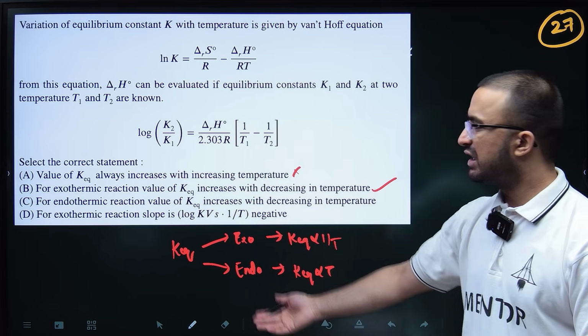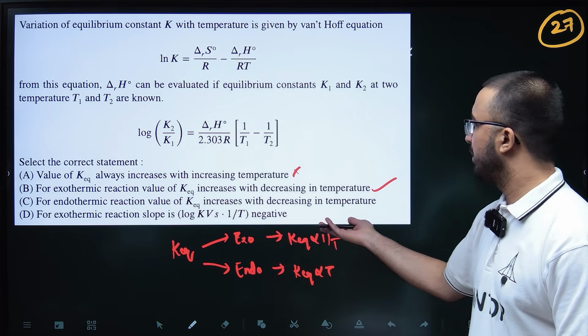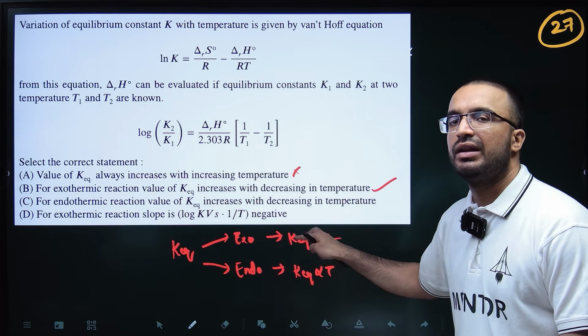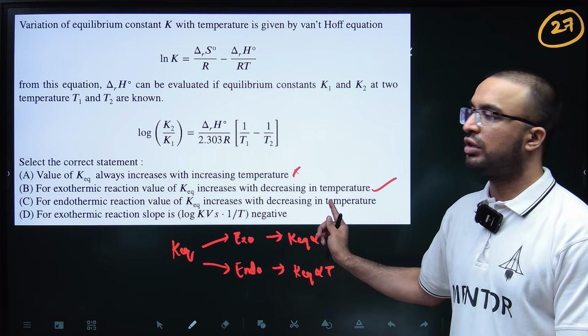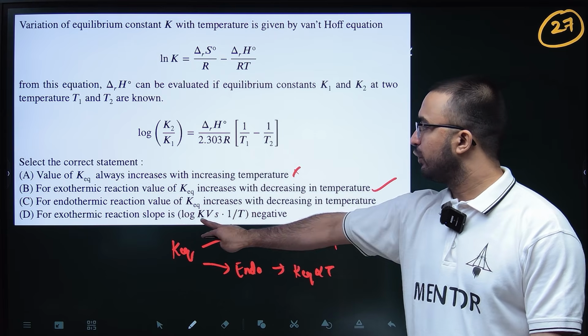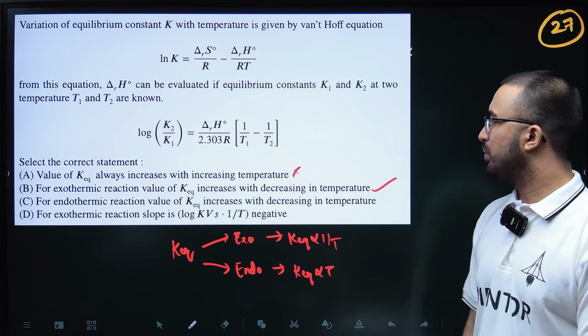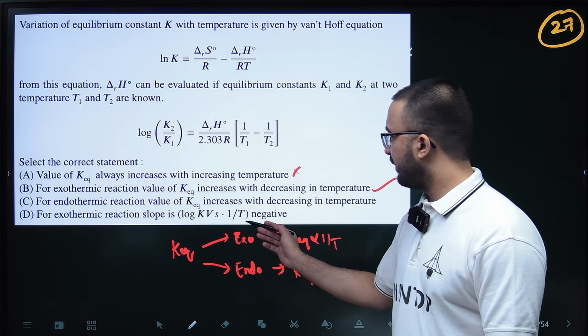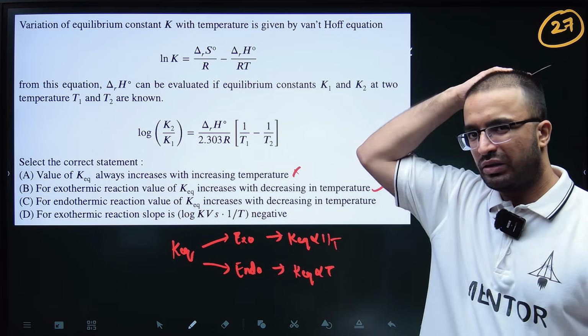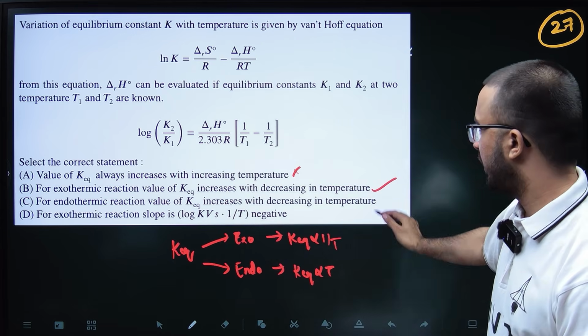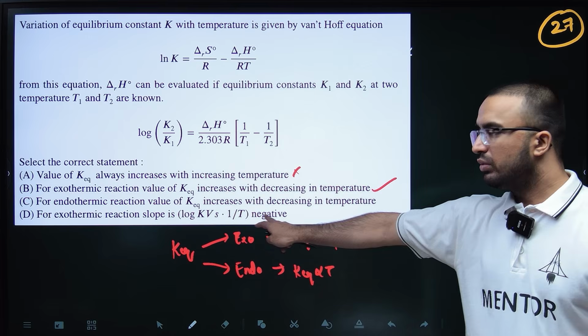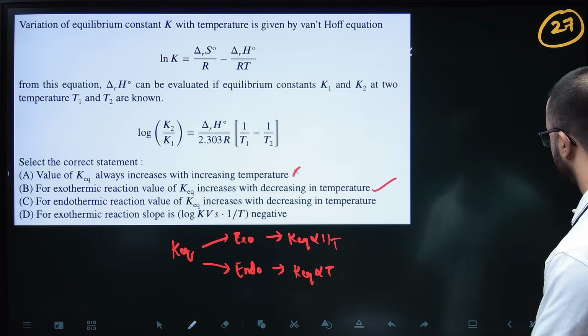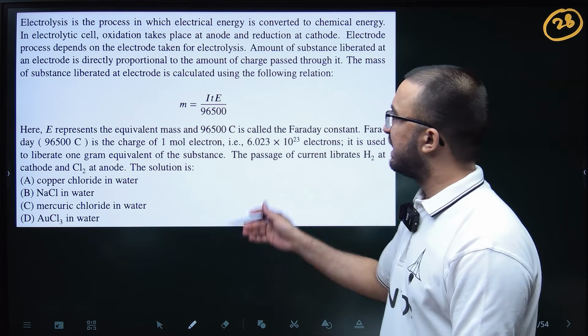Now for endothermic reaction, K equilibrium increases. They have said that for endothermic it is inversely proportional. No, for endothermic it is directly proportional. For exothermic reaction, the slope is negative for log K versus 1/T. You can draw this slope and all. This will be wrong only. The correct option is this. If you want, you can draw the graph. Okay, it's fine. Chalo.